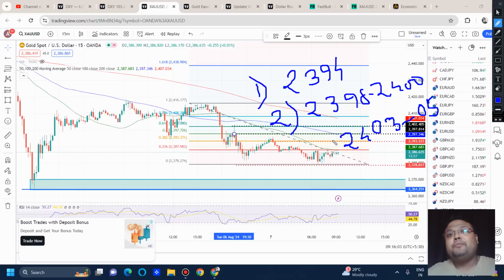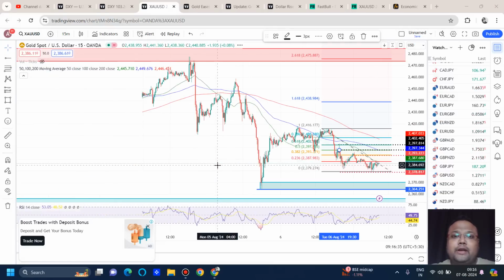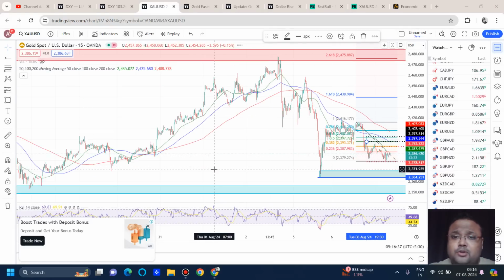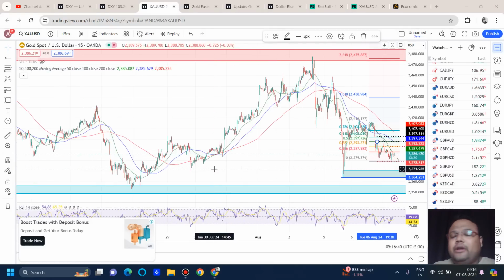All these opportunities should work before the US session only. Why? Because the US session will bring volume in the market. When volume comes, less reliable levels do not work. And if you're already holding a sell position on the chart of gold, you can hold your sell position as well. On the chart of gold, the levels that we have are not very reliable right now. Yes, we do have some strong support levels that we just discussed, like the 2350, 2357, 2364, 2370 area. But the selling pressure is a little high right now, because of which we cannot expect a complete trend reversal. But as a day trader, we can at least expect a good bounce.